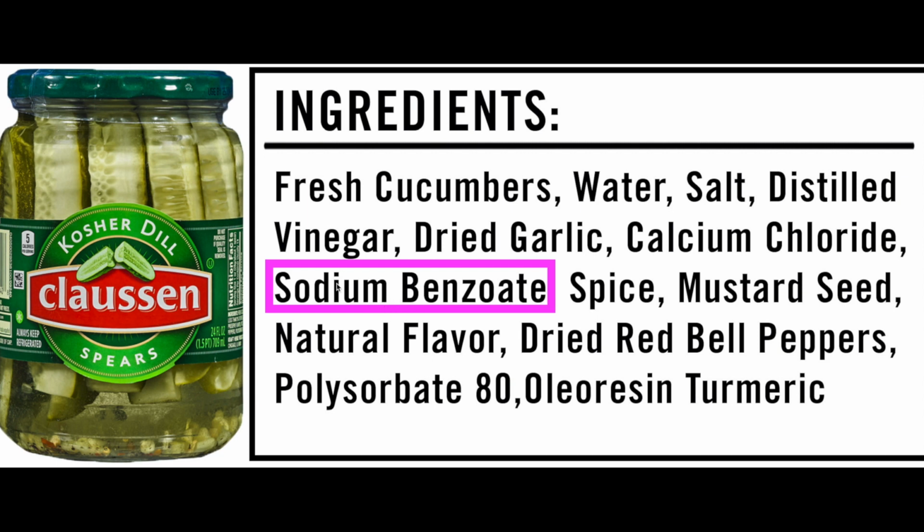You can see sodium benzoate on different packets of pickles, jams and jellies. So what is the role of sodium benzoate in such things? We will get the answer to this in today's video about the buffer solution.